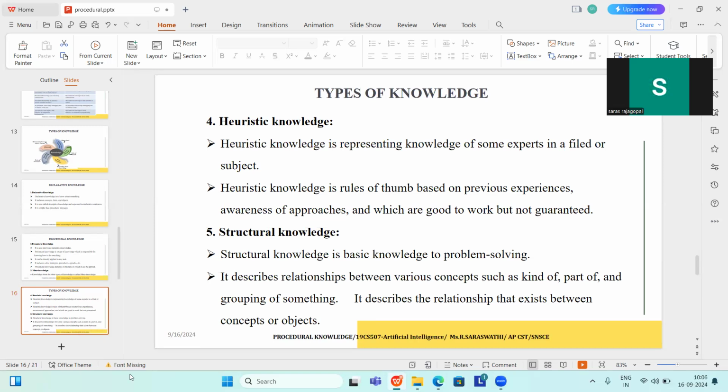Structural knowledge is basic knowledge in problem solving. It describes the relationship between various concepts such as kind of, part of, and grouping of something. It describes the relationship that exists between objects or concepts.